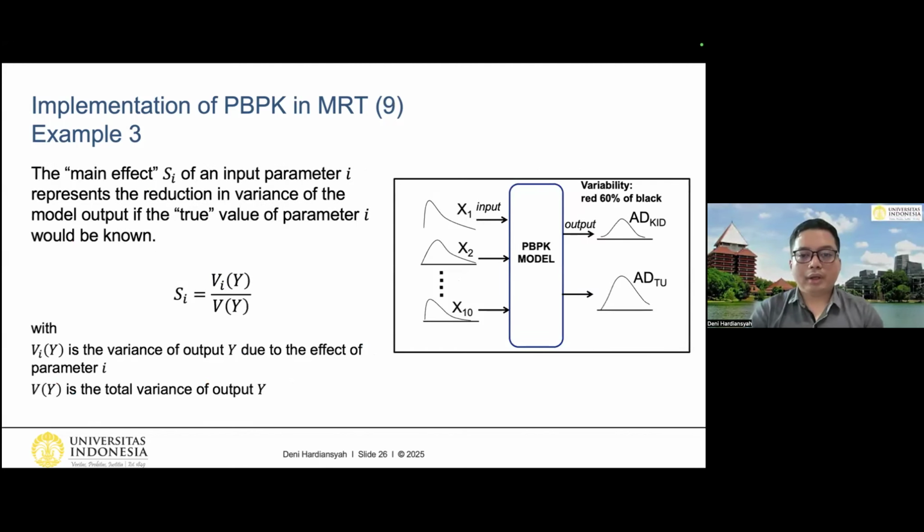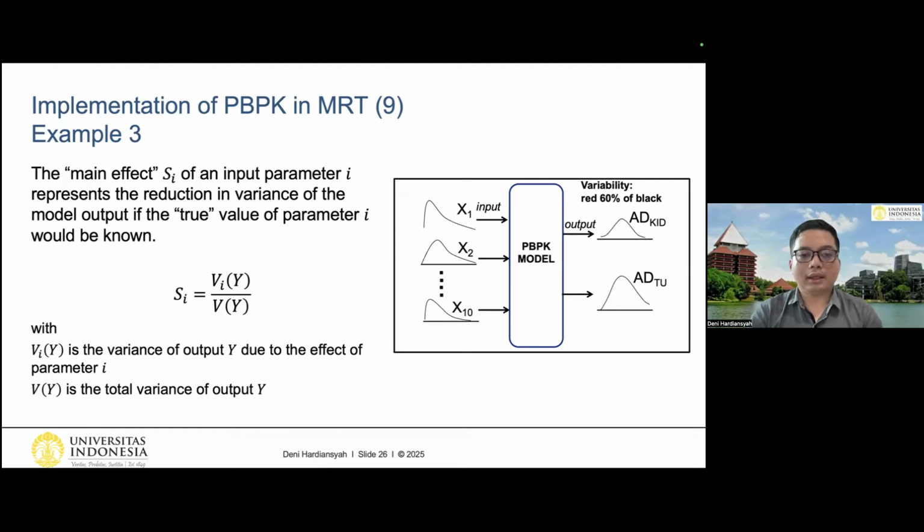So before we check the result, let's discuss how to interpret the output of the GSA. One of the important outputs of the GSA is the main effect parameter, or we can call this Si. The main effect Si of an input parameter i represents the reduction in variance of the model output if the true value of parameter i would be known. And we can calculate it like this.